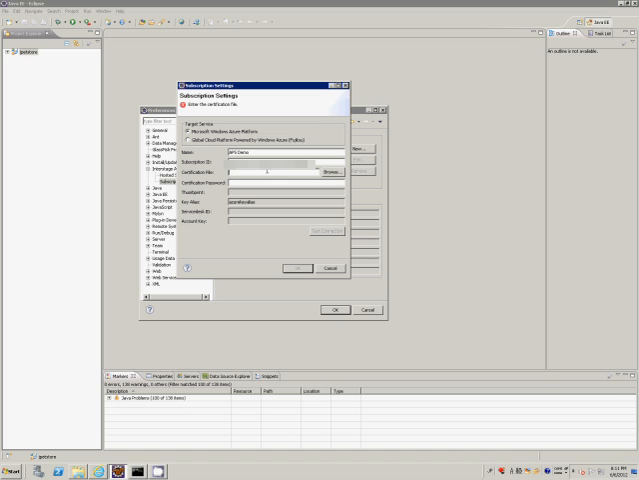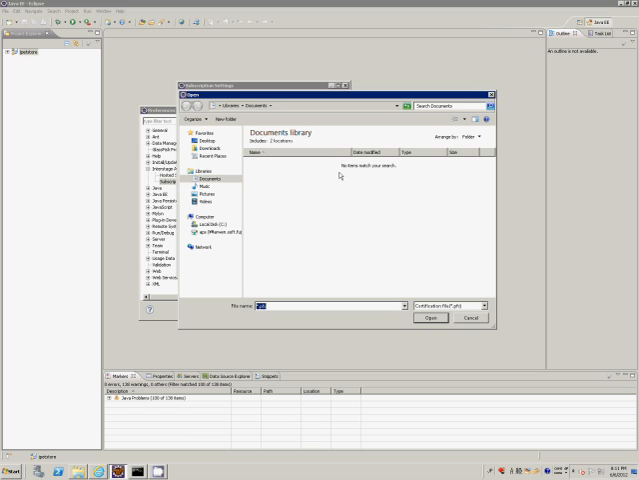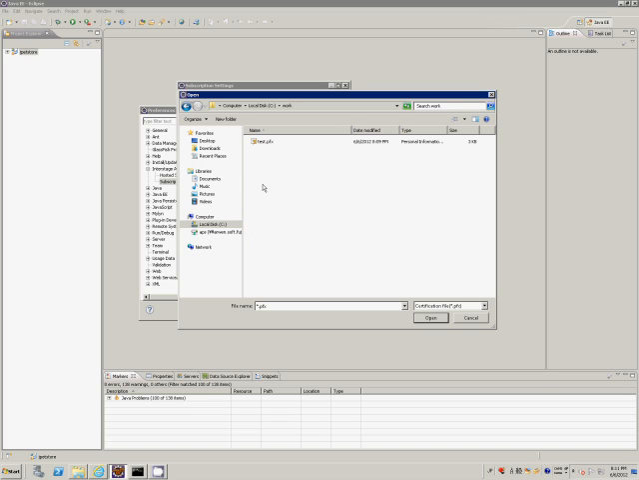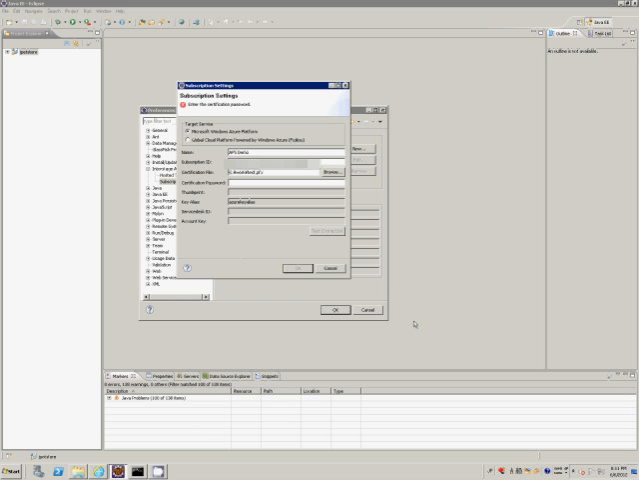Next, we have to fill in the certification file field. This field must contain the name of the certificate file that we exported using the certmanager.msc command. After that, we have to fill in the certification password field. This field must contain the password for the certificate that we specified with the certmanager.msc command.